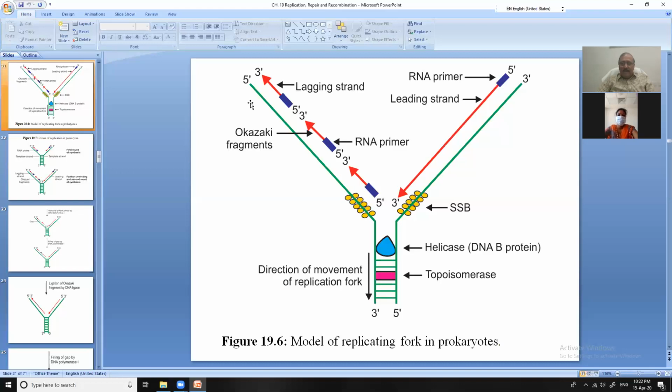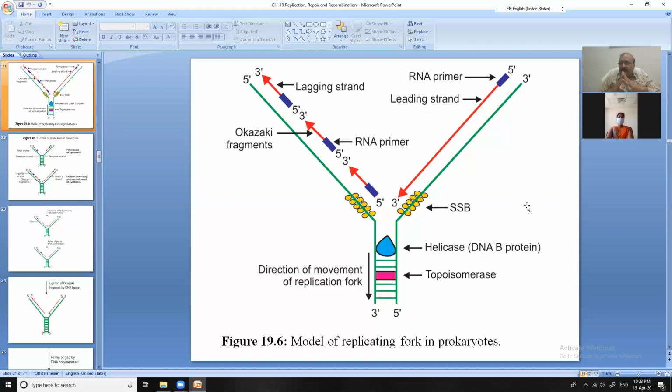So 2 strands are separate. And once they are separated, there is the DNA helicase molecule, the blue one. It is coming and intercalating in between both strands. You will find the DNA binding proteins also binding here and here. So what does it mean? The binding of helicase and DNA binding proteins is preventing the reassociation of the 2 DNA strands.